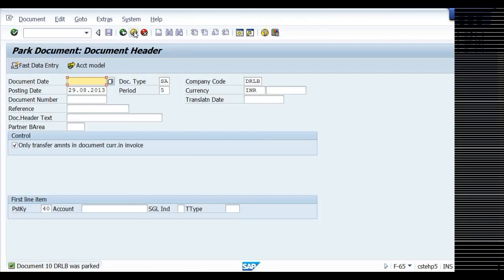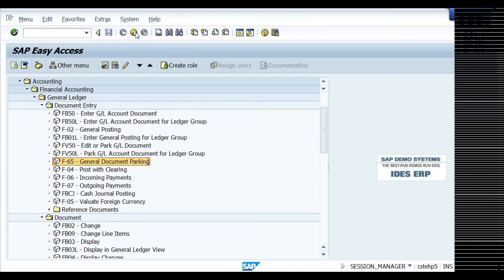So now as soon as an entry is posted like this, in a real scenario, the accountant will be posting, and the accounts officer, on the right side corner, will get a message: document number 9 parked by so and so person, document number 10 parked by so and so person. If he is in front of the system, he'll go to the parked document list and post it.